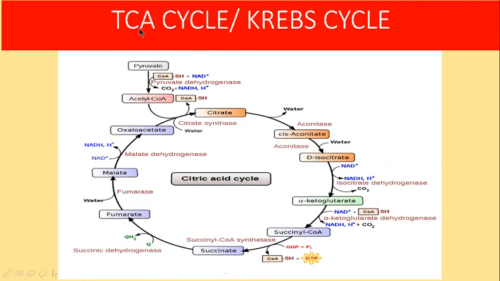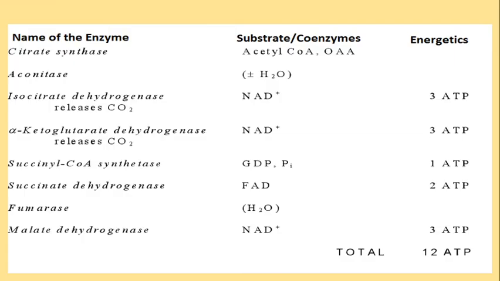So totally, for oxidizing a single molecule of glucose, how many ATPs are generated? 38 ATPs are generated. Through the TCA cycle, the 2 acetyl CoA will liberate 24 ATPs. For the conversion of pyruvate to acetyl CoA, 6 ATPs. So 24 plus 6 is 30 ATPs. Already for the conversion of glucose to pyruvate, we got 8 ATPs. So 30 plus 8 is 38 ATPs. This is how we have to calculate the energetics.